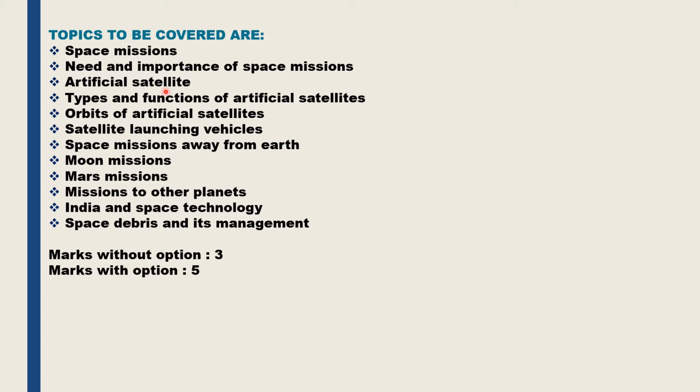Topics to be covered in the chapter are space missions, need and importance of space missions, artificial satellite, types and functions of artificial satellites, orbits of artificial satellites, satellite launching vehicles, space missions away from Earth, moon missions, Mars missions, missions to the other planets, India and space technology, and space debris and its management.